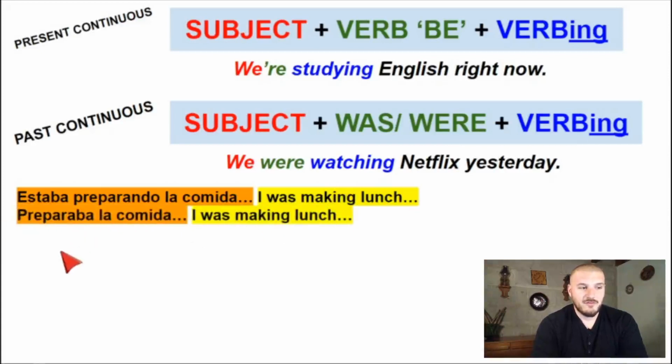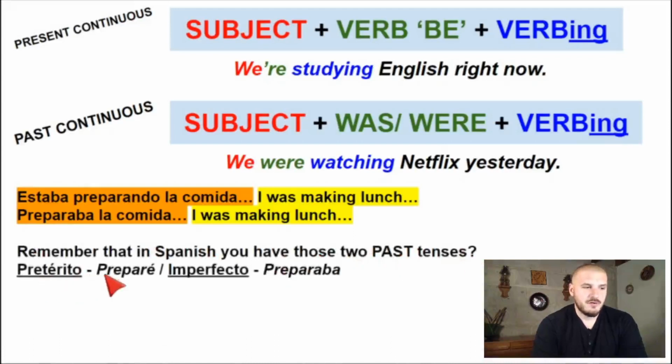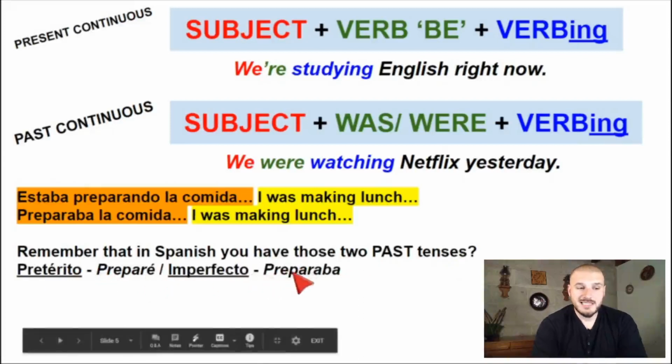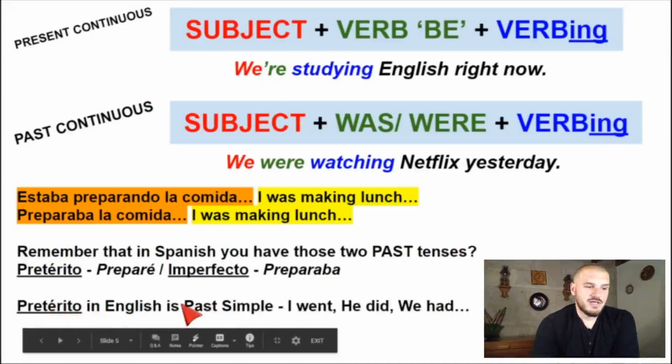Preparaba is imperfecto in español. Remember that in Spanish you have those two past tenses. Hablamos de eso cuando vimos pasado. You have the preterite, pretérito, for example, preparé, and you have the imperfecto, which is preparaba, okay? Which basically means the same thing as estaba preparando, right? Pretérito in English is past simple.